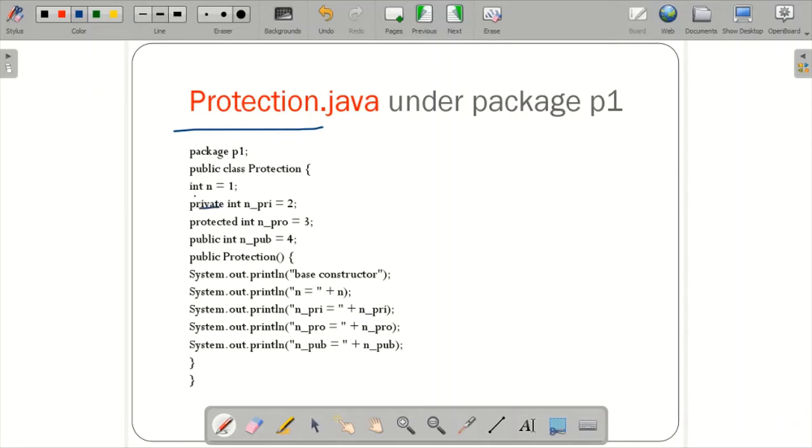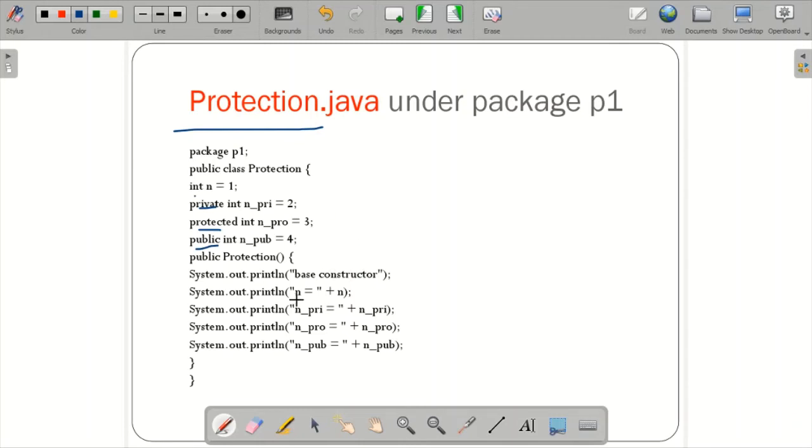Then I mentioned private, then protected, and then public. All 4 access specifiers are mentioned: n, n_pri, n_pro, n_pub. Then public protection, I have called the constructor. Then I'm going to print. This is the class with these data members, and I call the constructor System.out.println("base constructor"). That is the super class constructor, you remember. This is the content of the super class.